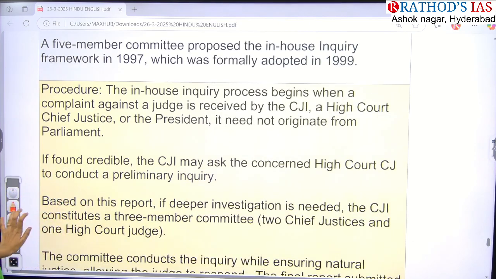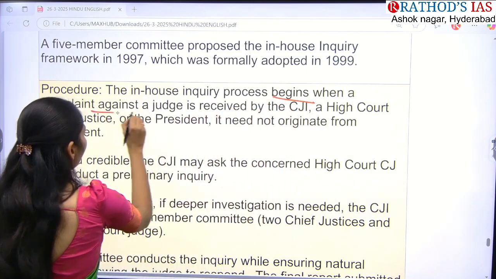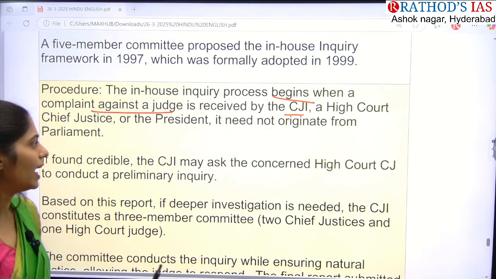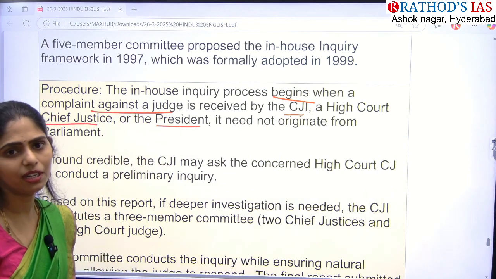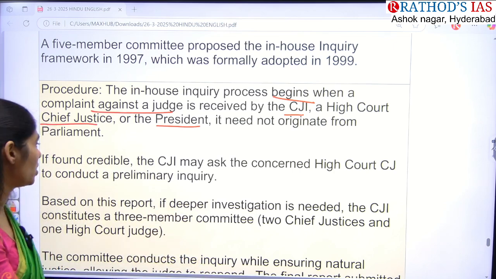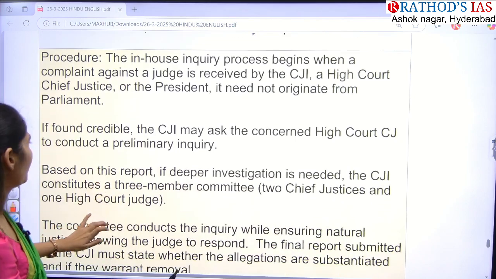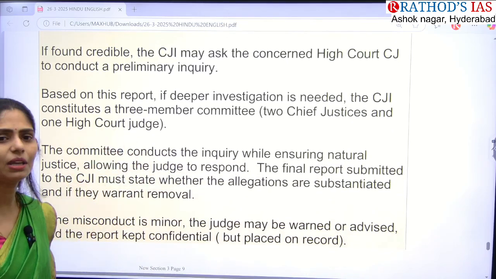So what is the procedure? This in-house inquiry procedure begins when a complaint against a judge is received by the CJI. It may be the CJI, or the High Court Chief Justice, or the President. Whenever they receive any misconduct related allegations against a judge, they will form this in-house inquiry, and based on that report they will go for deeper investigation.